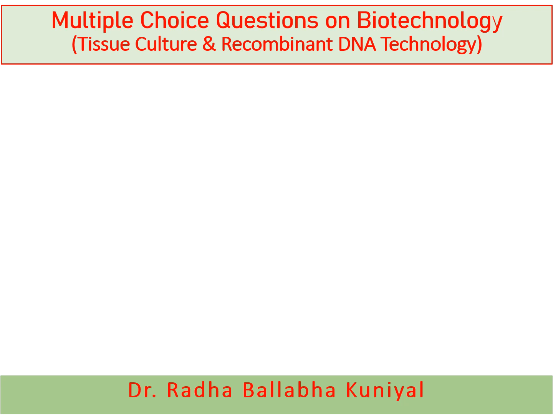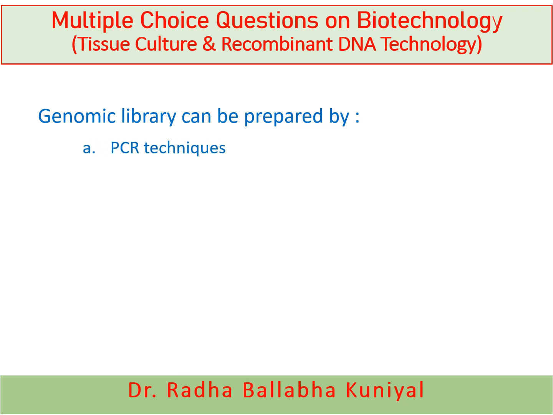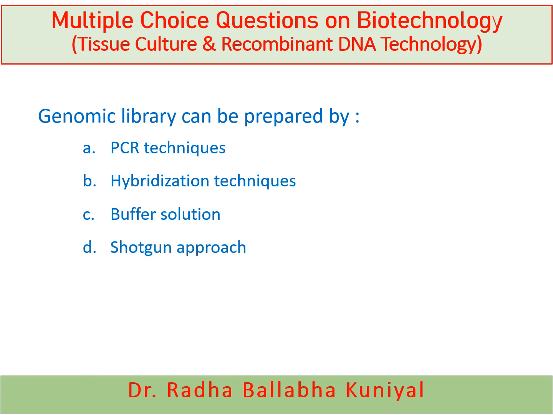Now the next question is, genomic library can be prepared by PCR techniques, hybridization techniques, buffer solution, or shotgun approach. And here the correct answer is shotgun approach. By shotgun approach, we can create the genomic libraries in recombinant DNA technology.